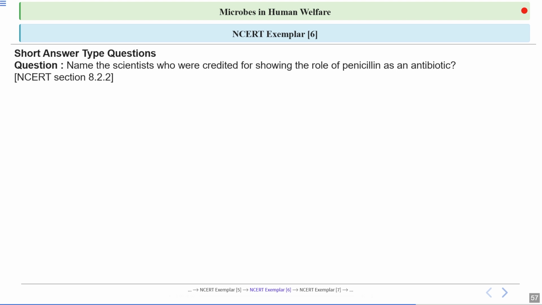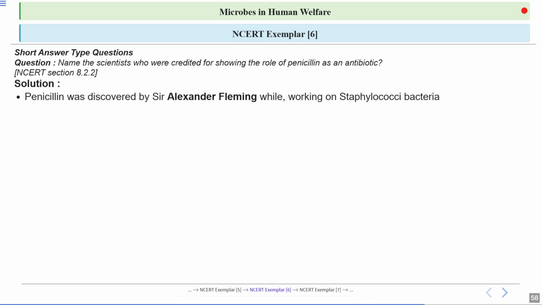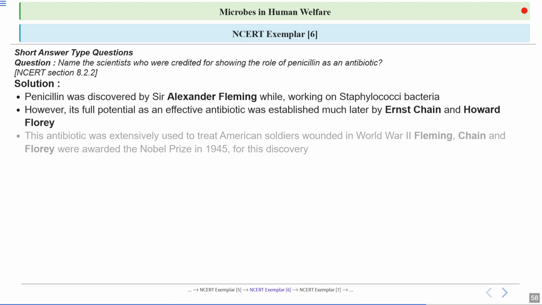Next question, name the scientists who were credited for showing the role of penicillin as an antibiotic. So let's have a look at the answer. Penicillin was first discovered by Sir Alexander Fleming while working on Staphylococci bacteria. However, its full potential as an effective antibiotic was established much later by Ernest Chain and Howard Florey.